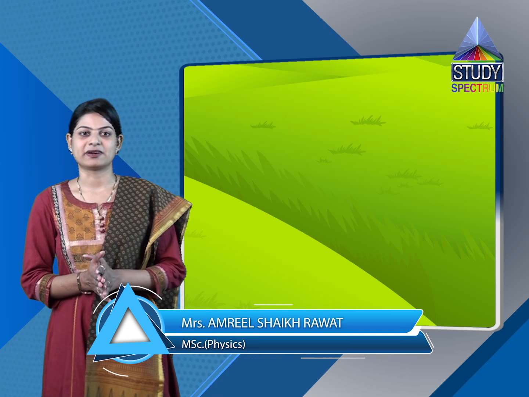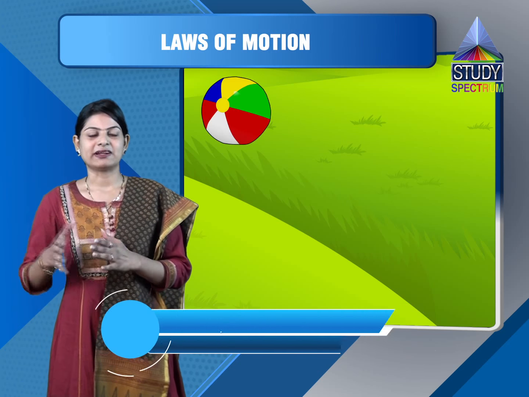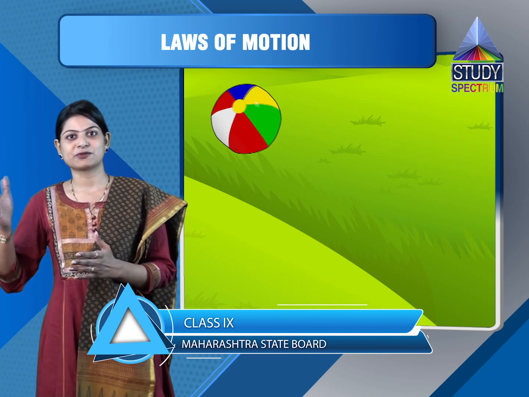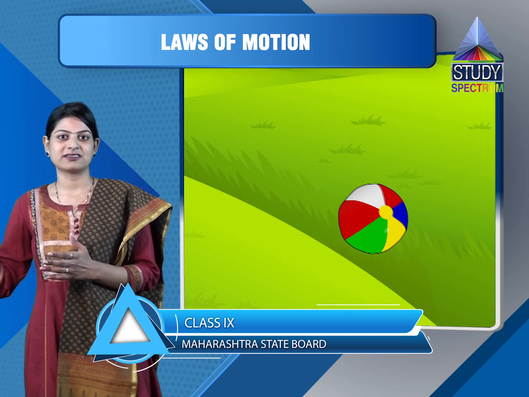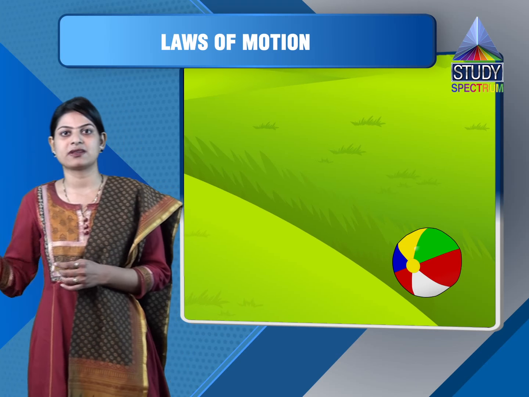Let's start a new chapter which is related to motion. When do we say that a particle is in motion? Whenever there is a change in the position of the particle, we say that the particle is in motion. We also use the term "with respect to the surrounding."